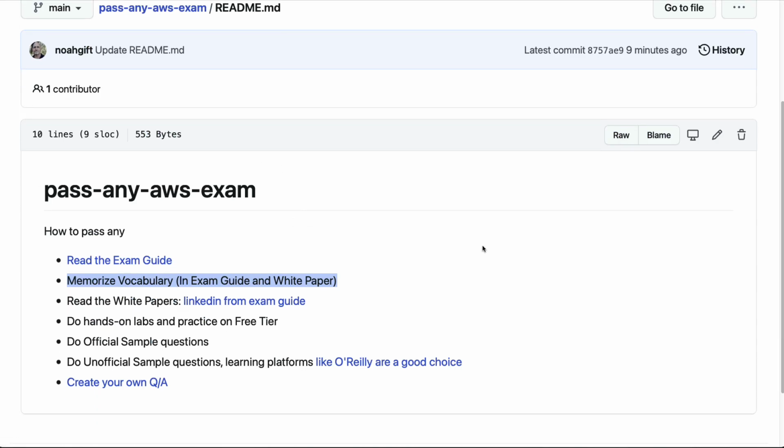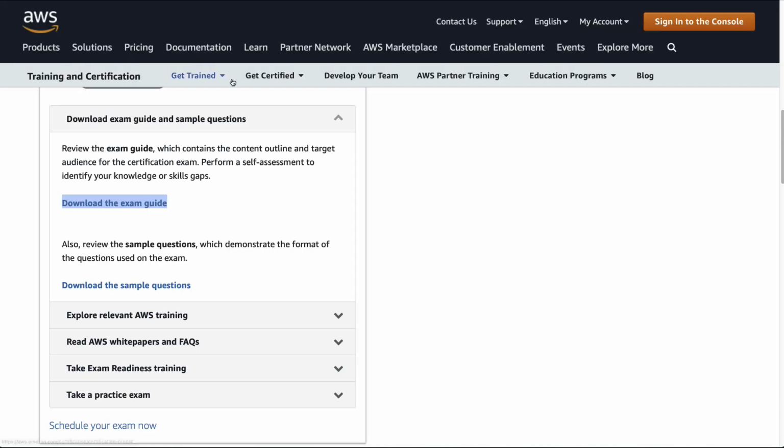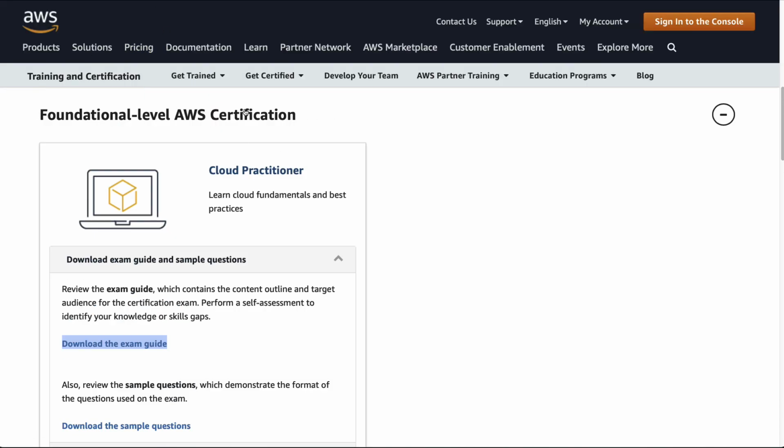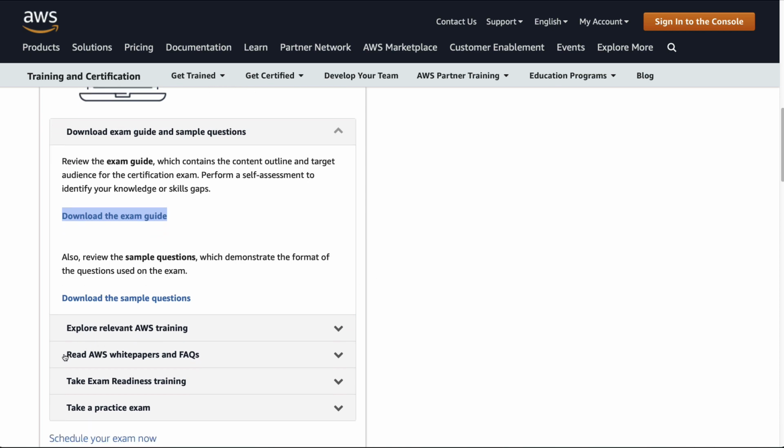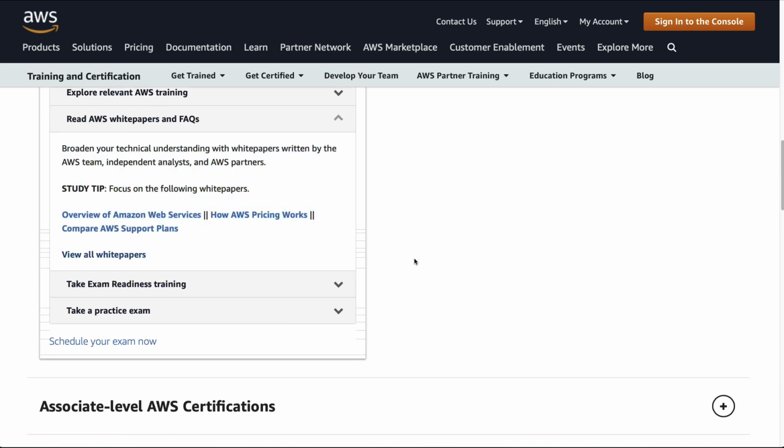Okay, let's go to the next section here, which is reading the white papers for the exam guide. If we go back to this section here, for every single exam they have a link to the exact white papers. So let's go to this section, read AWS white papers. They'll show you the specific white papers for the AWS Solutions Architect exam, and which white papers for the AWS Machine Learning exam. In this case, there are 3 white papers they recommend you go through for the AWS Cloud Practitioner exam.